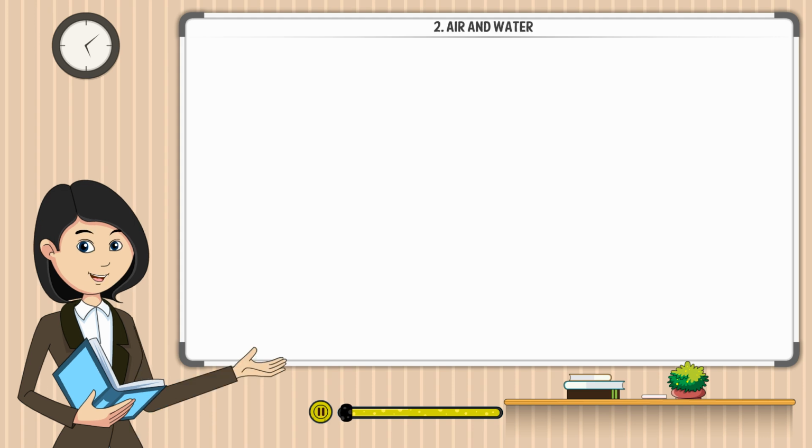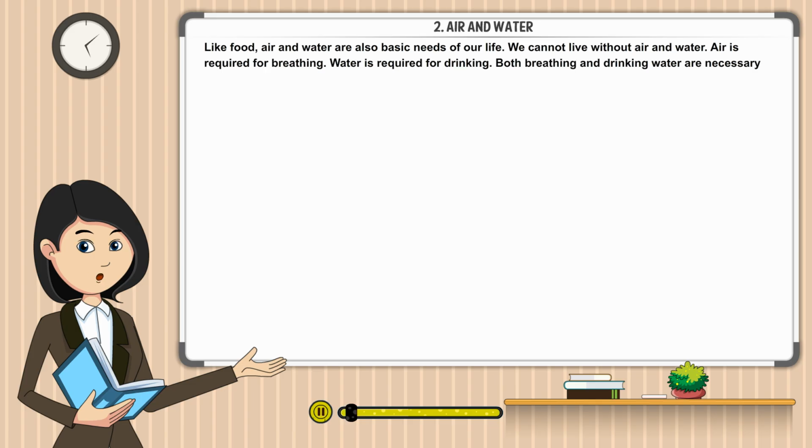Chapter 2. Air and Water. Like food, air and water are also basic needs of our life. We cannot live without air and water. Air is required for breathing. Water is required for drinking. Both breathing and drinking water are necessary for our survival.